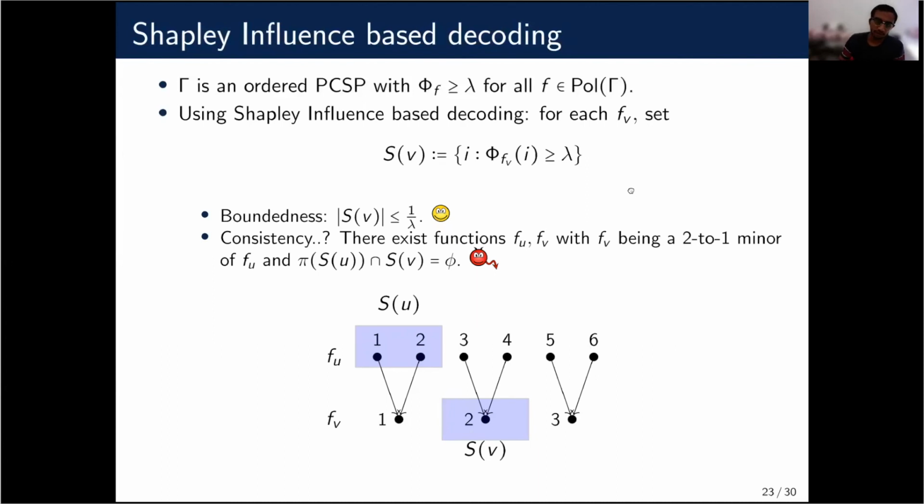In particular, there are functions f_u and f_v such that f_v is a minor of f_u with respect to a very structured 2-to-1 function. However, in f_u, the first two coordinates have very high Shapley value, and all other coordinates have little-o of one Shapley value. But when we take the minor, coordinate 2 has high Shapley value, and 1 and 3 have little-o of one Shapley value. By little-o of one, I mean you can generalize this to n inputs, and the Shapley value is subconstant. This seems a bit counterintuitive, but there are such examples. So Shapley value based decoding doesn't quite work.